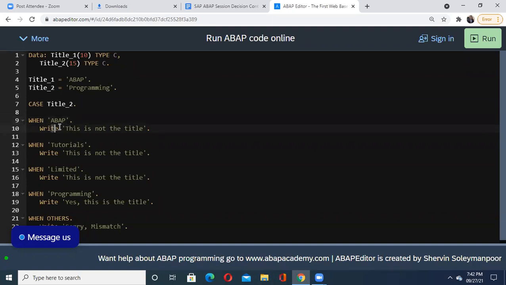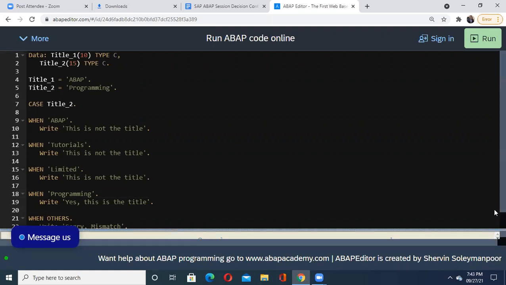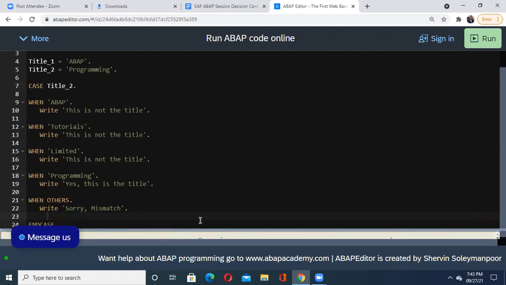See that when ABAP, then you have to write this is not the title. When tutorial, then this is not the title. When limited, this is not the title. But when programming, now we know that in your title 2 the string is programming. So definitely it must match with this programming, and we should get the answer right. Yes, this is the title. Otherwise, our program should say that yes, it is a mismatch. Yes, it is a mismatch, and we'll end the case.